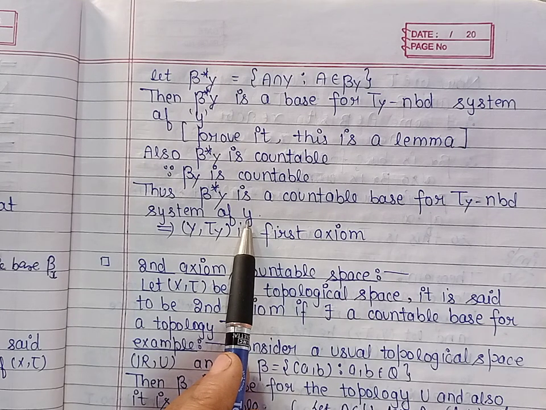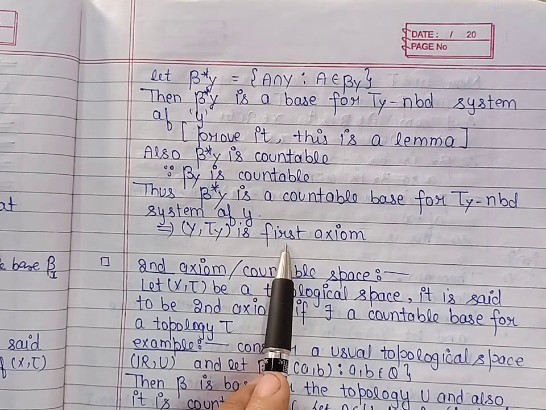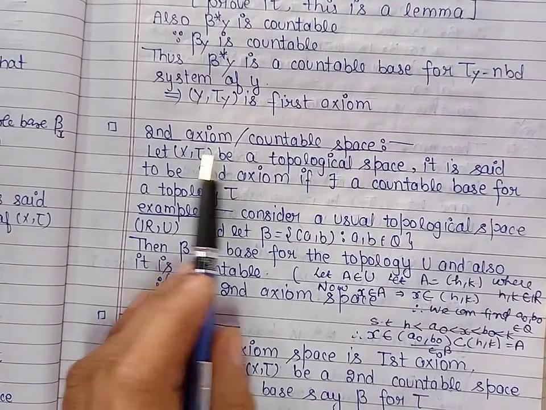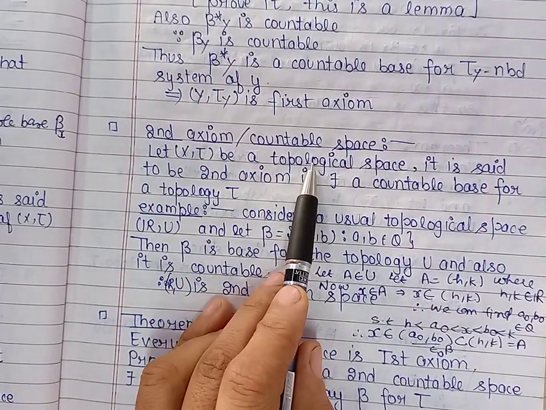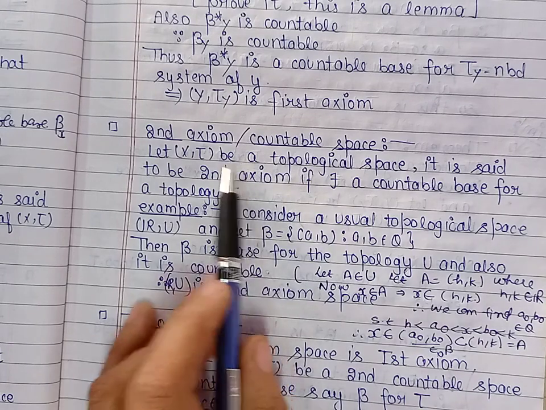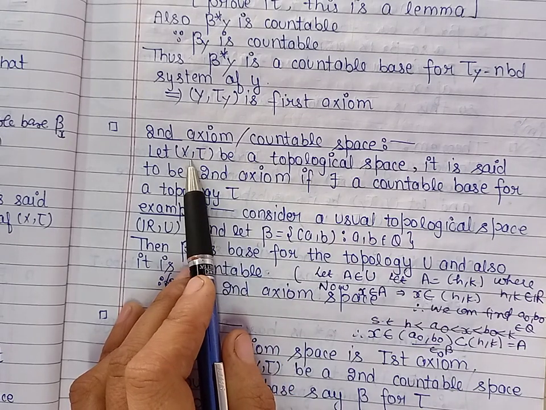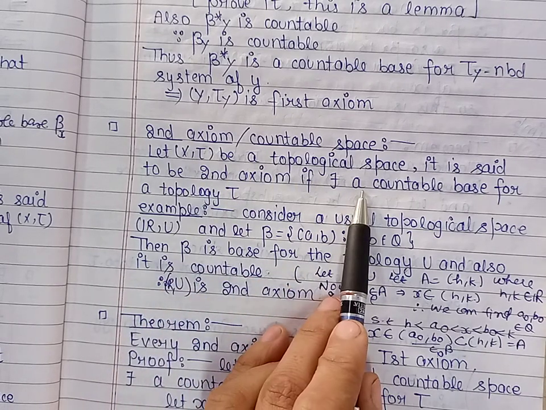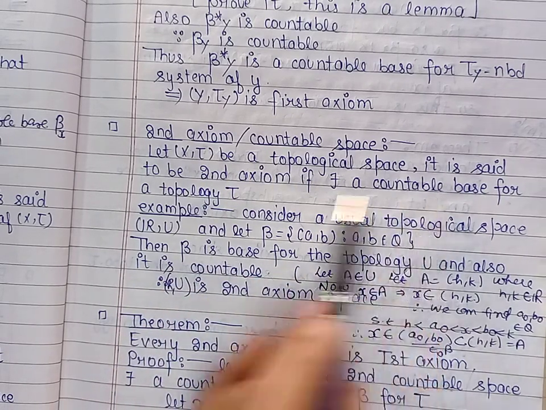if we have a countable base for the neighborhood system of the point, the space becomes first axiom. So we have proved the hereditary property for first axiom spaces. Now next we define what is a second axiom space. A topological space (X, tau) is said to be a second axiom space if there exists a countable base for the